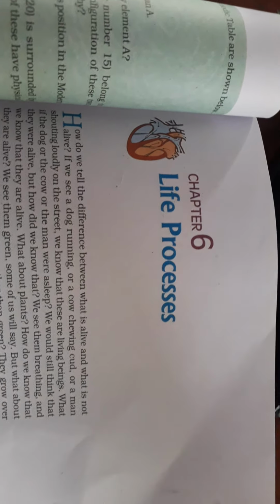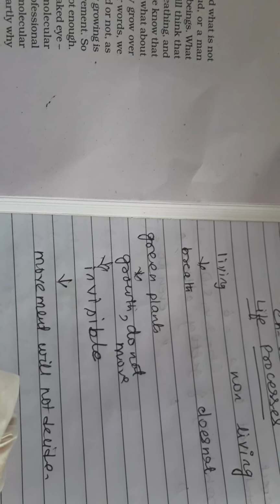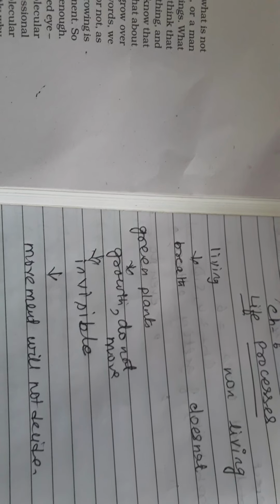You know, since your smaller classes, you have learned that living organisms and non-living organisms exist. Living organisms have certain characteristics. They breathe, they move, and for maintaining their life, they need food, etc. Non-living things do not move. Animals and all, we can make out, they can breathe, they will move, they will be doing different activities you can see in them.